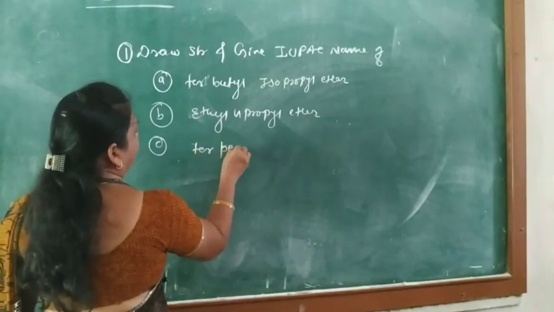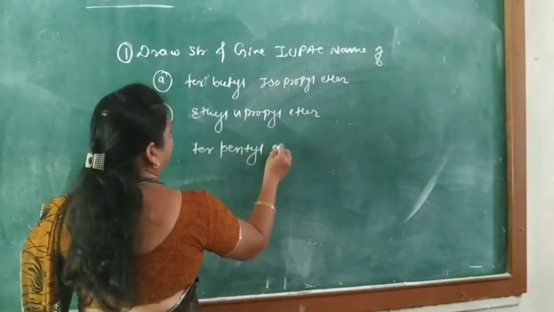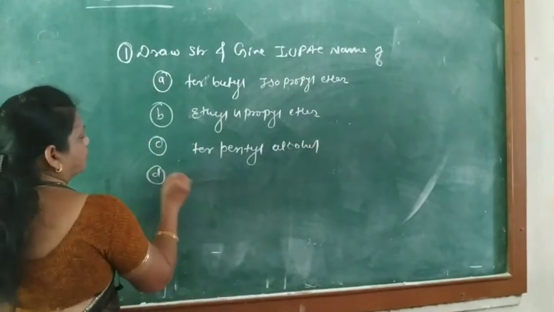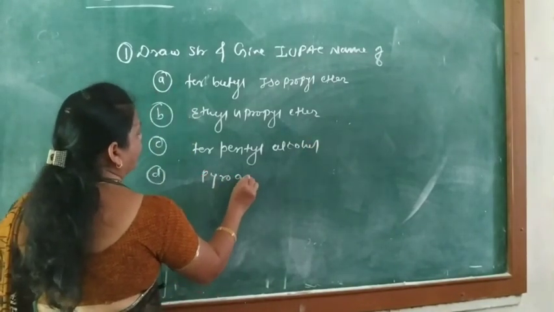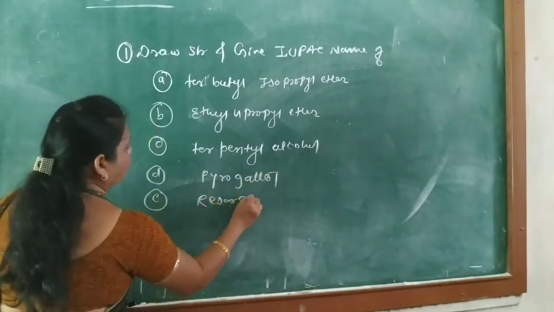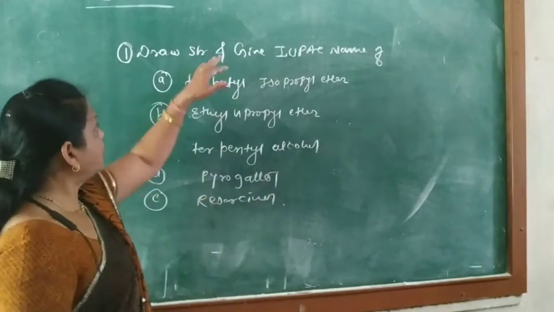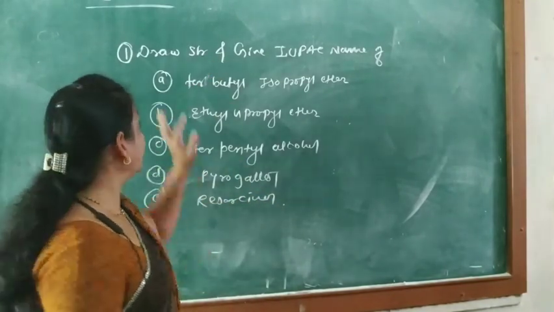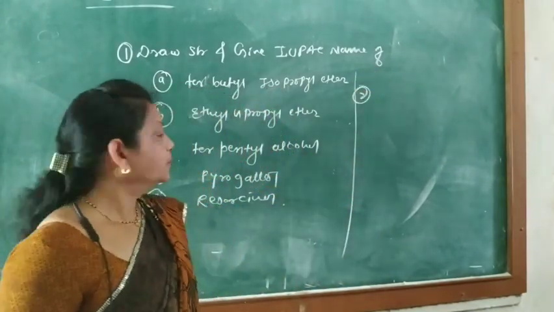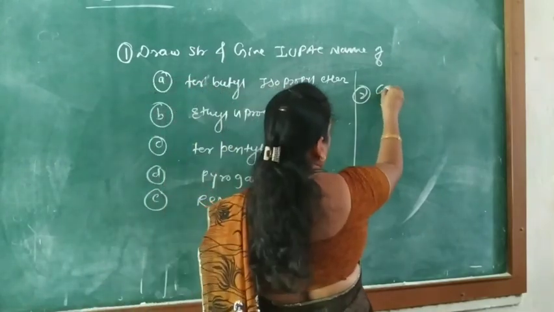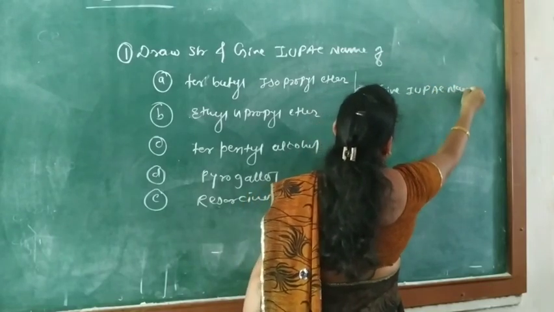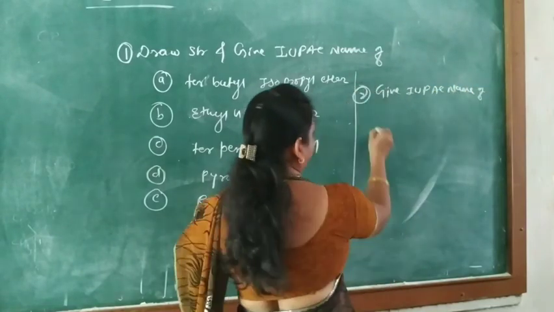Tertiary pentyl alcohol. D, pyrogallol. E, resorcinol. Okay, draw the structures and give IUPAC names. This is the first question. Then the second question, give the IUPAC name of the following.